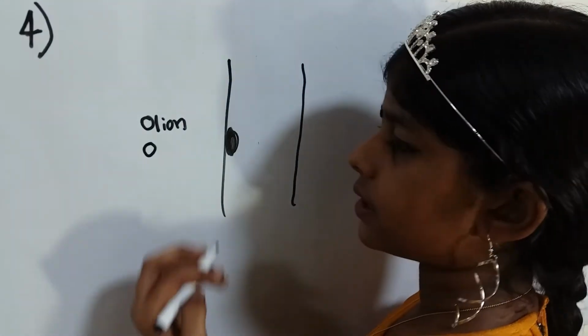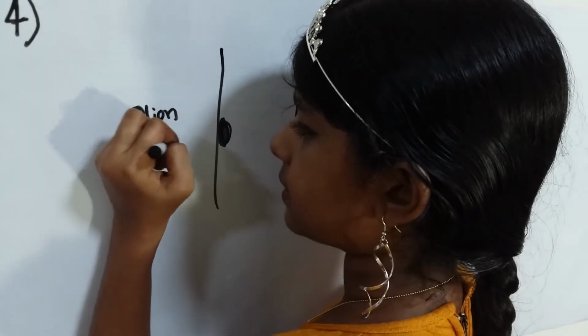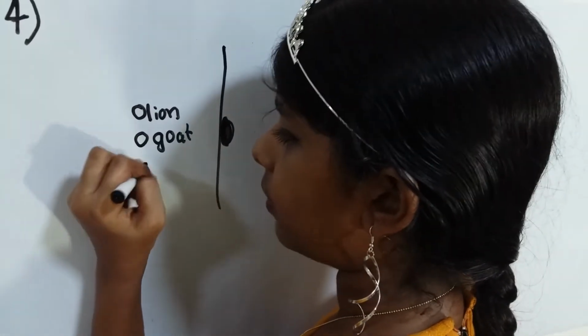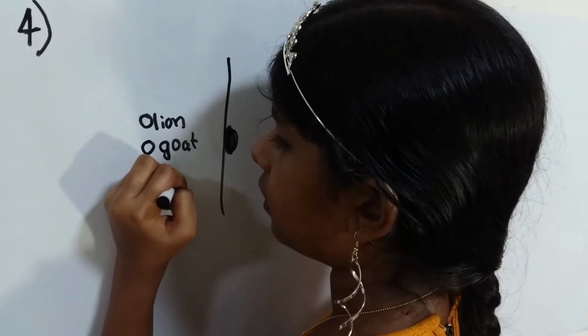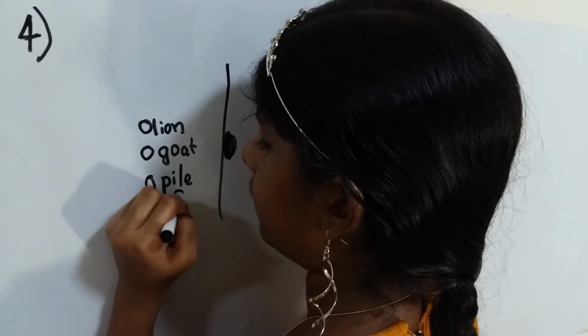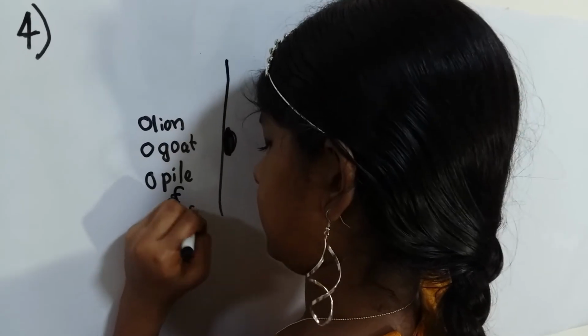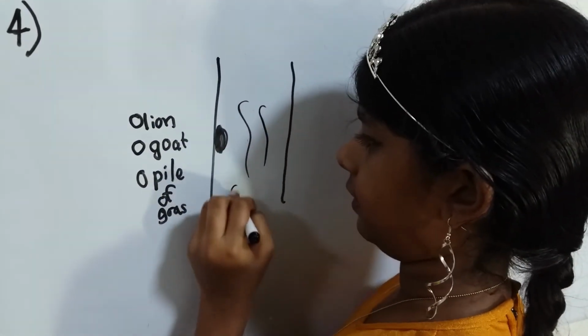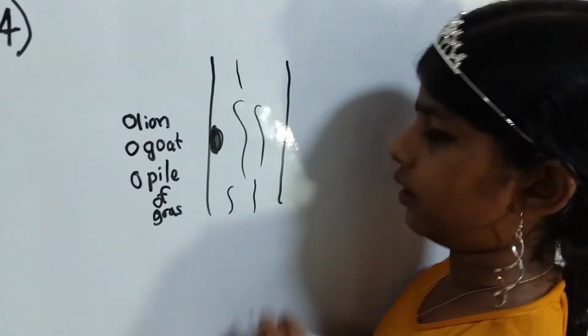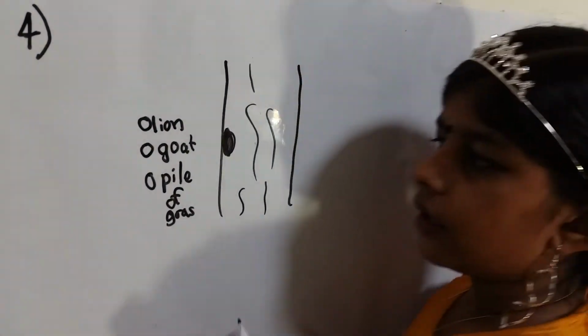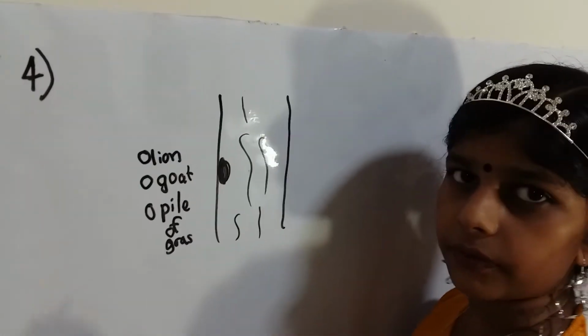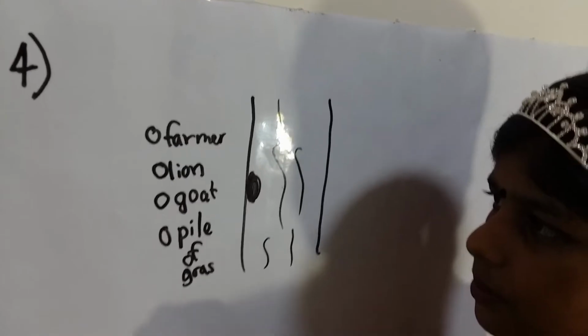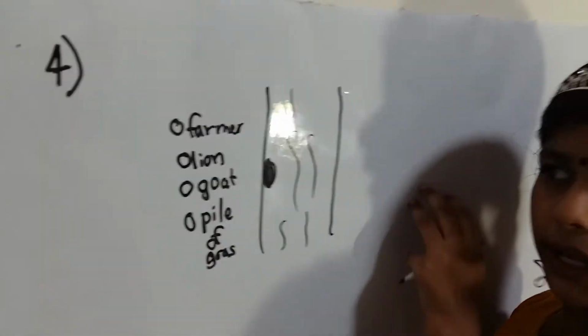And another one is a goat. Another one is a pile of grass. And there's a lake here. There are lines of water. Okay, there we go. Okay, now the farmer has to bring all 3 of them back here.